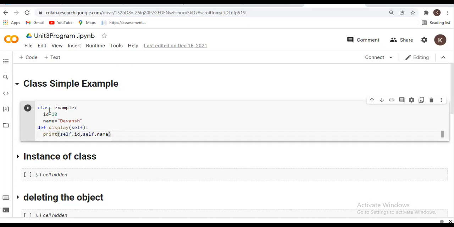So here we will see the simple example of a class first of all. I am taking the keyword class, which we use to create a class. So, class Employee colon. After that I will take the ID of the person and the name of the person which I want to declare in my class. And I will take one method, or we call it a function, that will be display. I want to display the data of that person which I will enter in my class, and simply I will print self.id and self.name.